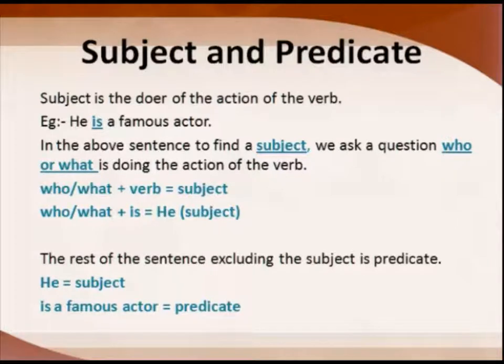So we are writing a question, who or what plus is. Who is or what is a famous actor? He is a famous actor. So he is the subject and the rest of the sentence will become the predicate. So he is the subject and is a famous actor will become the predicate. See, in the predicate the verb is also included; except the subject, the rest of the sentence will become the predicate.